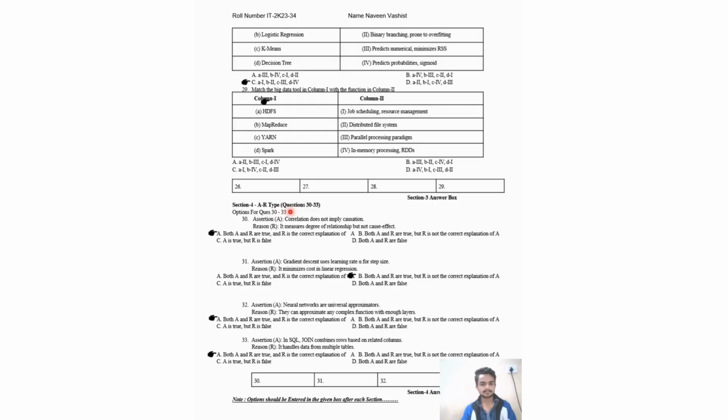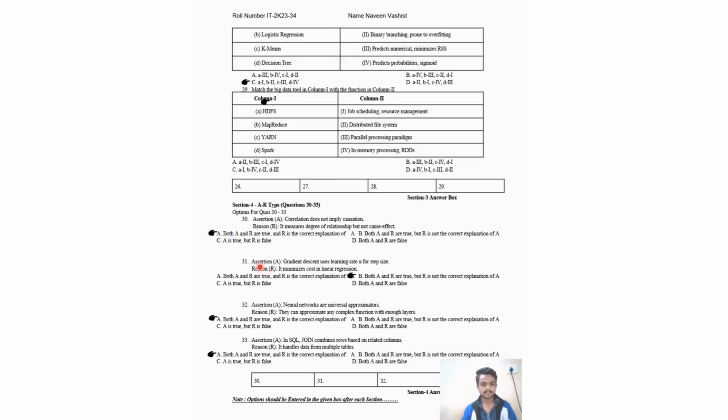Section 4, AR type. So assertion is correlation does not imply causation, and reason is it measures degree of relationship but not cause effect. So both A and R are true, and R is the correct explanation of A. So A will be the correct answer here.